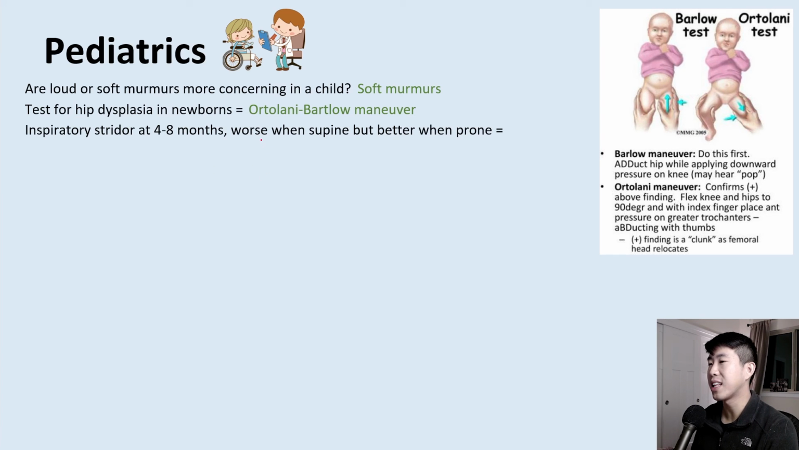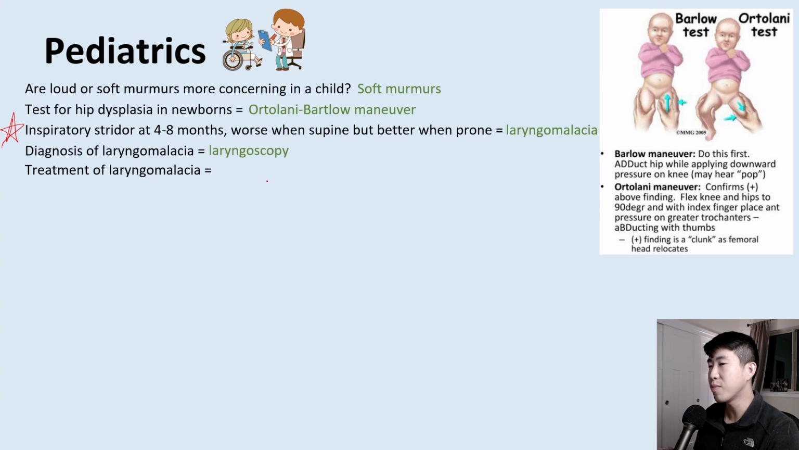What if a patient has inspiratory stridor at 4 to 8 months? It's worse when they lie flat on their back, but when they lie on their stomach, it actually gets better. That's called laryngomalacia. For some reason, they really like to ask about this, so I would definitely know about this. This is actually the most common cause of stridor in infants. The diagnosis of laryngomalacia is done through laryngoscopy, and the treatment is just spontaneous resolution, but oftentimes they have concurrent GERD, and so that should be treated.